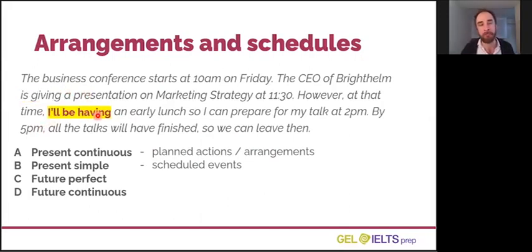I'll be having. What verb form is this? Is it A, B, C, or D? Look at the next question below this video and choose the correct option.